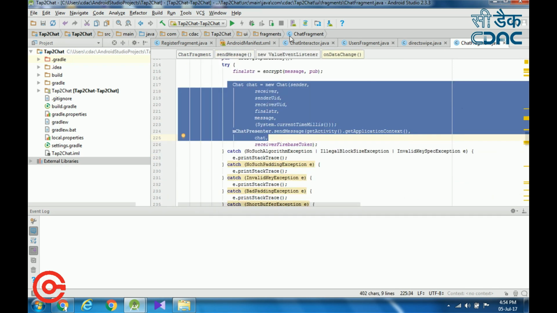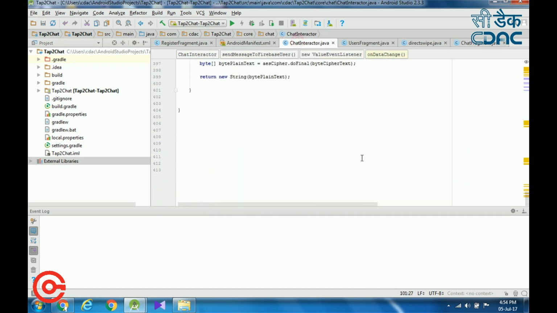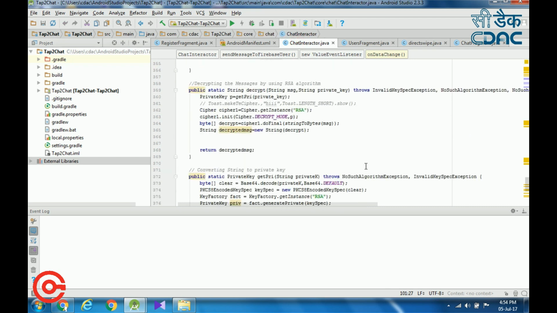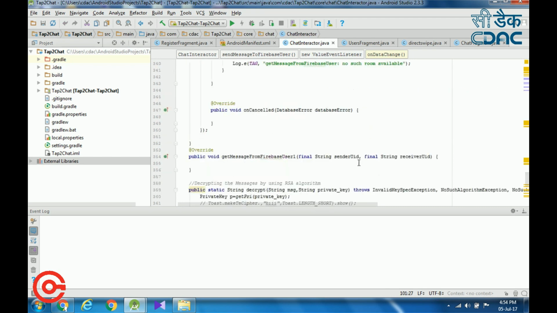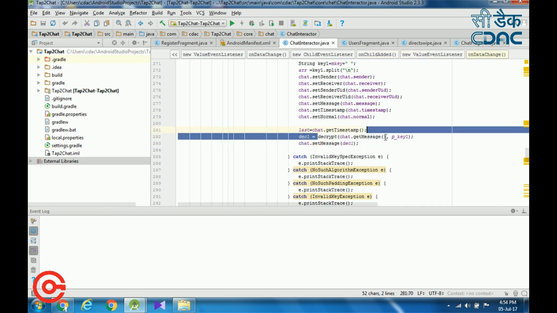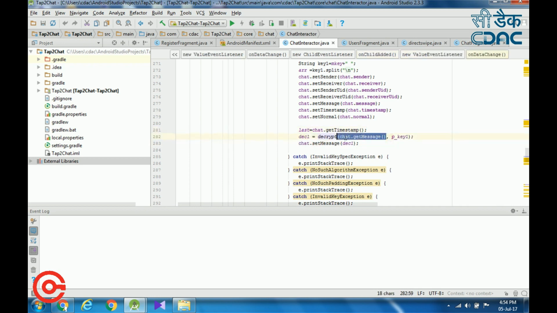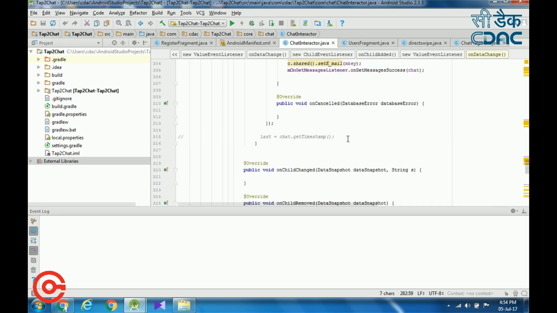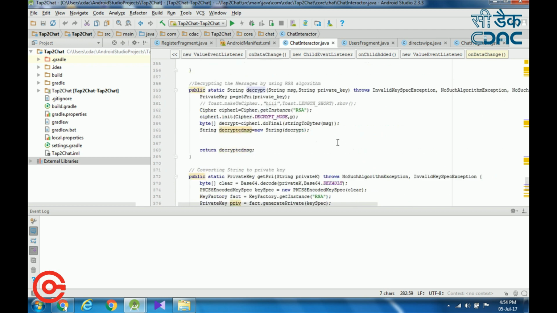Now I am going to show how the decryption is done at the receiving end. At the receiver end we will call the decrypt function. He has the encrypted message and he is using his private key, and now we are calling the decrypt function. In the decrypt function we are using the Cipher class and assigning the RSA algorithm to it, and here we initialize the Cipher in decrypt mode.